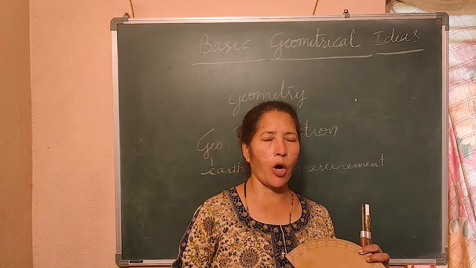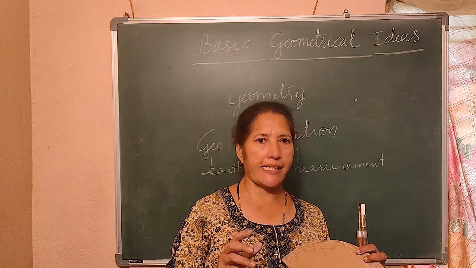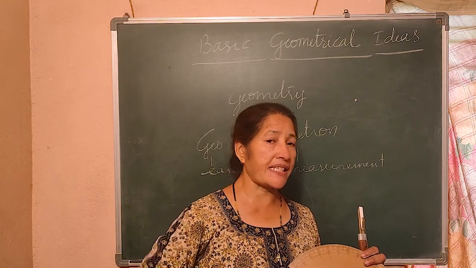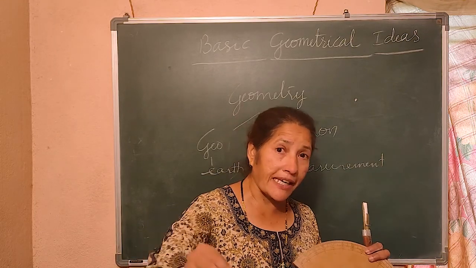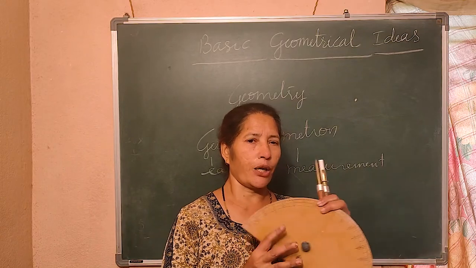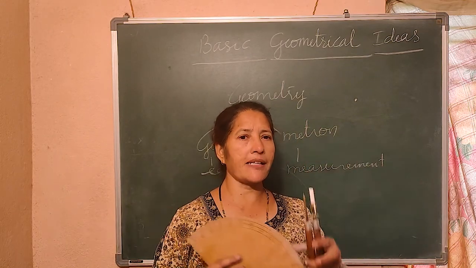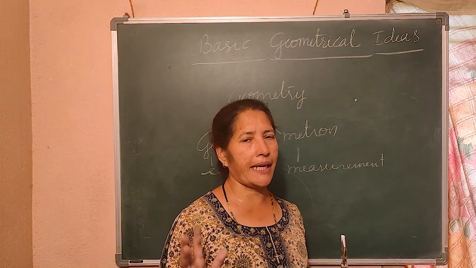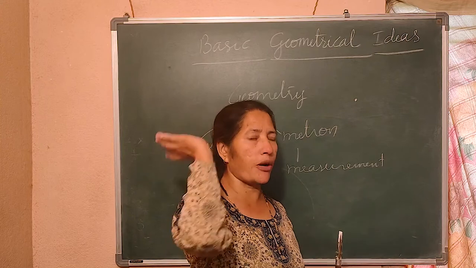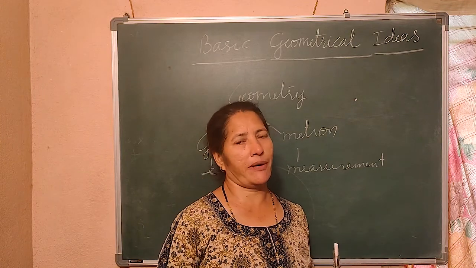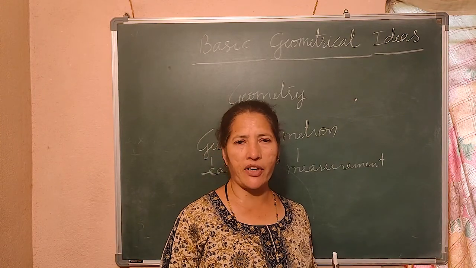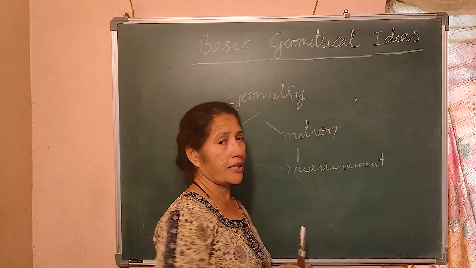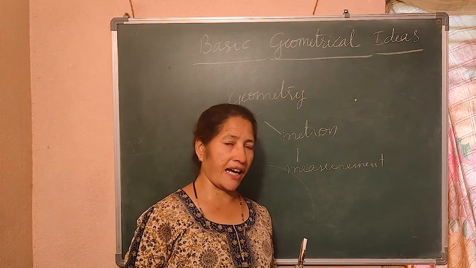So, in a geometry box, you will be able to understand what is there. First one I said, scale is there, pencil is there, sharpener will be there, eraser will be there, isn't it? Protractor, compass, divider and set squares. All these are there, right? So, be ready with the geometry box when I start geometry. Now, in geometry, I will tell you some elementary things, basics in geometry. Shall we start?